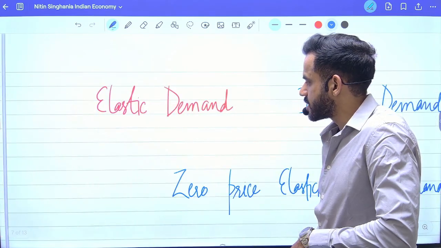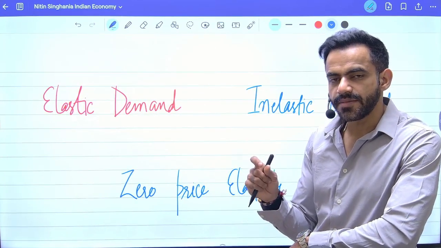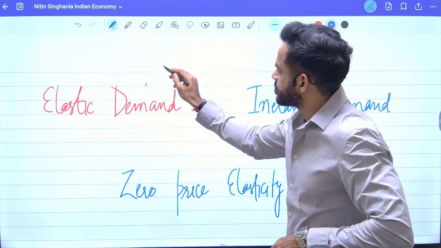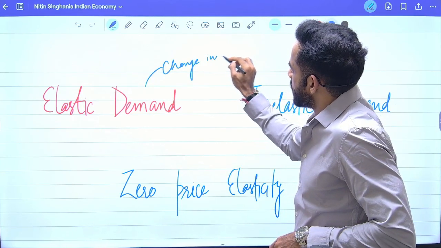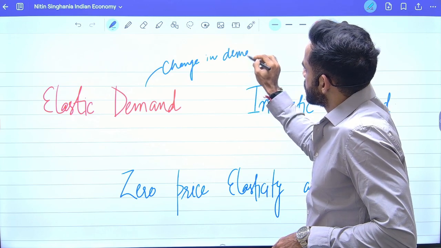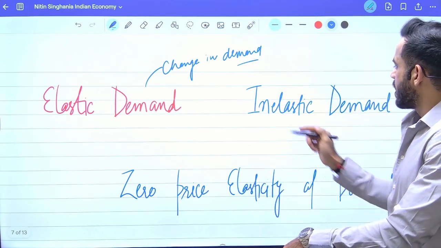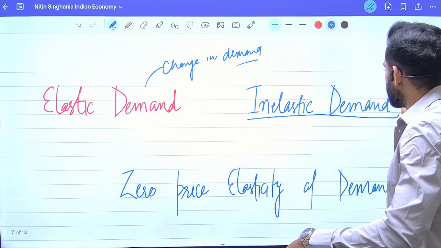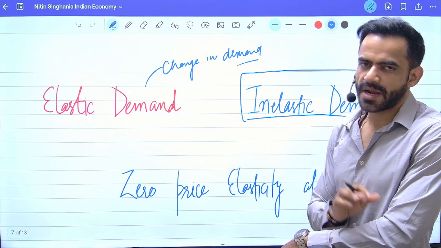Now let's try to understand the elasticity of demand. Elasticity basically means the change in demand, if there is a change in price. So, inelastic demand basically means the demand will not change irrespective of the price.